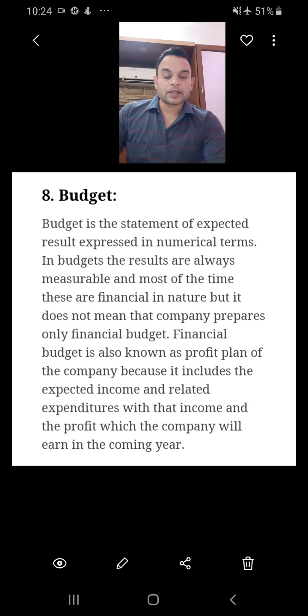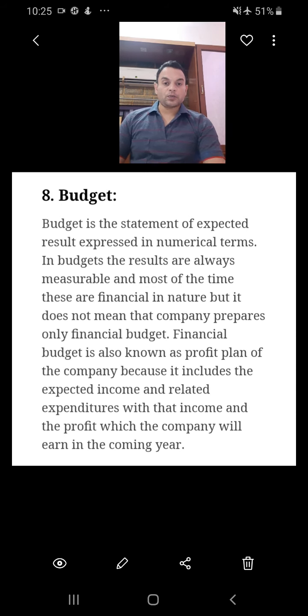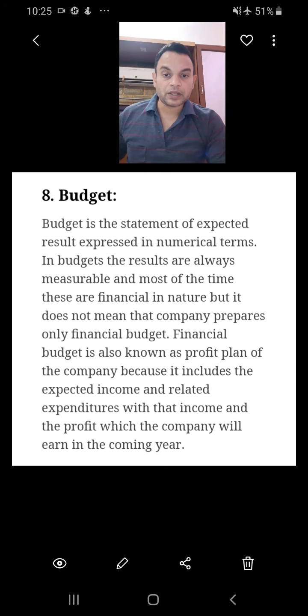The next one is budget. As soon as the budget comes, it is about numerical terms. How much came, how much went. In financial terms, how much money came, how much money went, how much was your expense, how much was your income, how much are your savings. It is very important to plan your budget, especially when you are launching a company. How much expense would be required at the initial stage, at the production stage, at the sales stage.